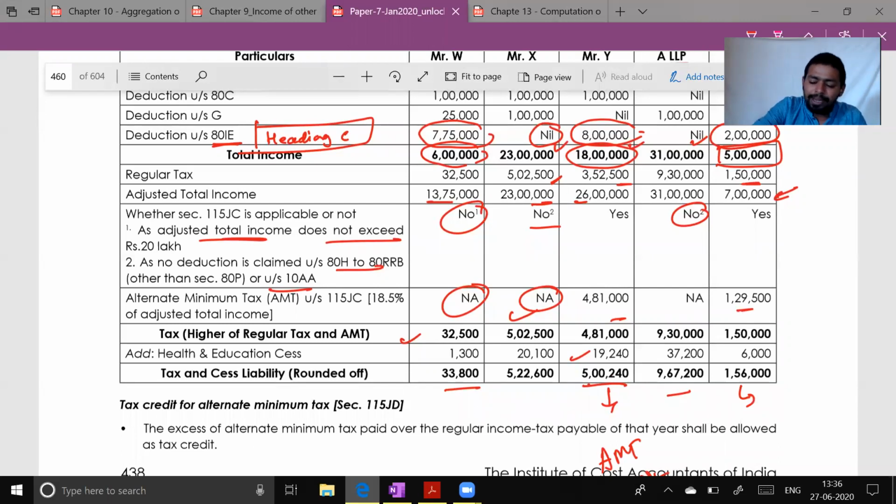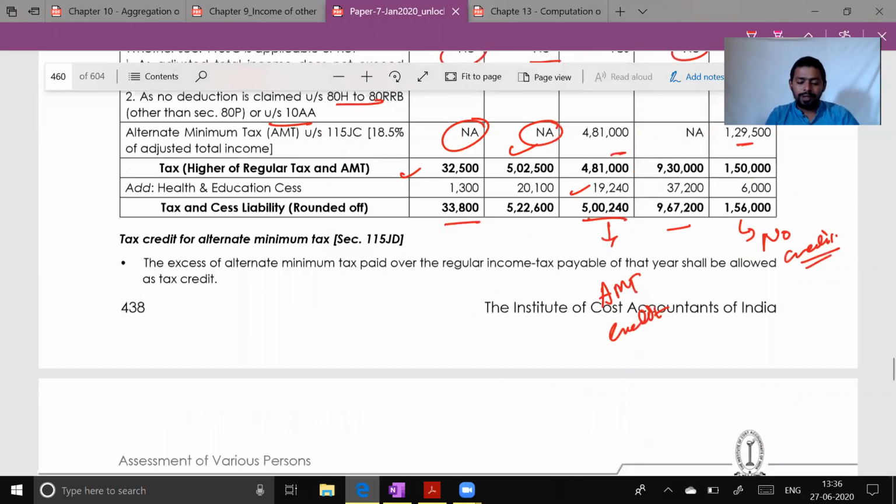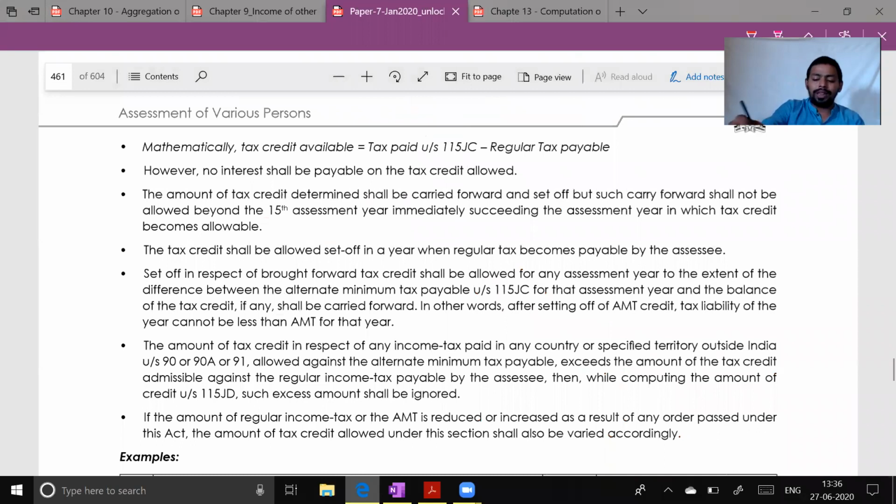Your normal tax liability is 150. Will there be any credit? Do we give credit of normal tax? Normal tax is a normal tax. No, there will be no credit at all, because normal tax is your original liability. You must pay that much. So this is one illustration, and then they have given some notes.